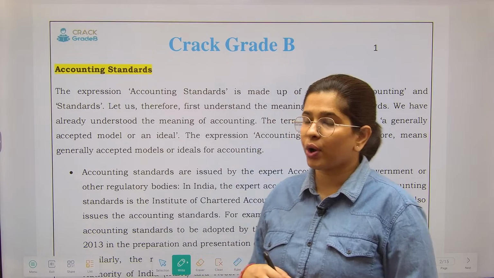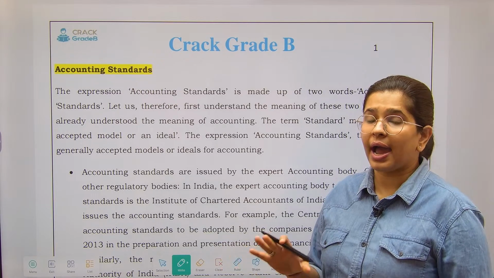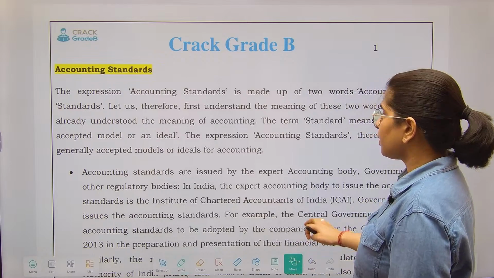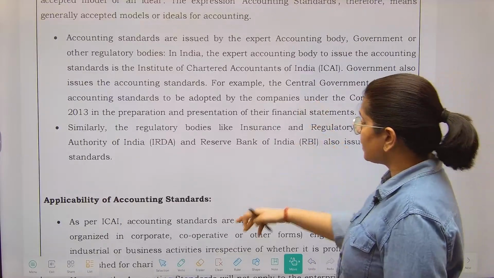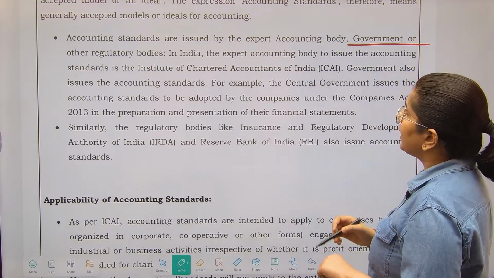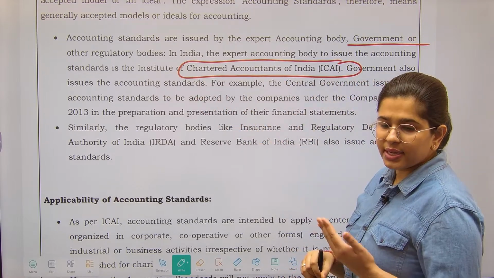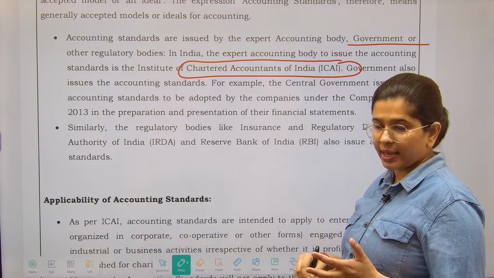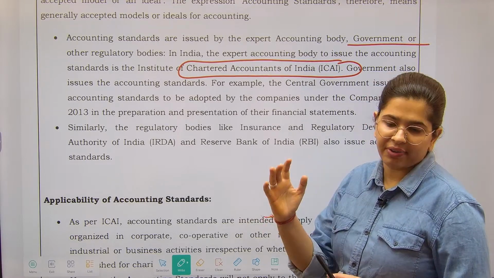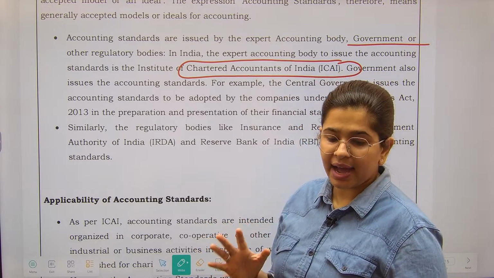I am again telling you the pointers that I am going to tell you in this particular document, only that you need to have an eye on, otherwise please do not go through in detail. Okay? So first of all, accounting standards are issued by the expert accounting body, government or other regulatory bodies, right? In India, the expert accounting body is ICAI. And after that, central government, whatever ICAI prescribes, central government picks up those prescriptions or the standards and then notifies it. ठीक है कि ये अब हमने इनको notify कर दिया है and these companies have to follow it.